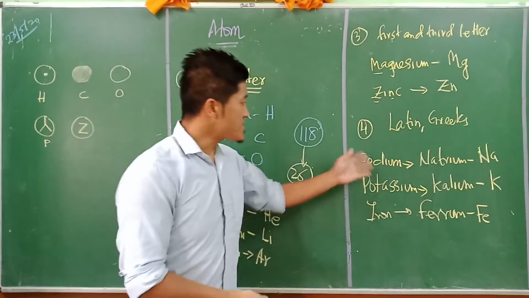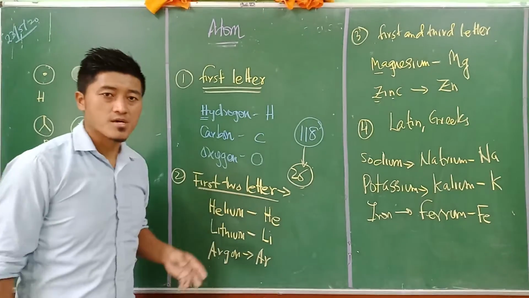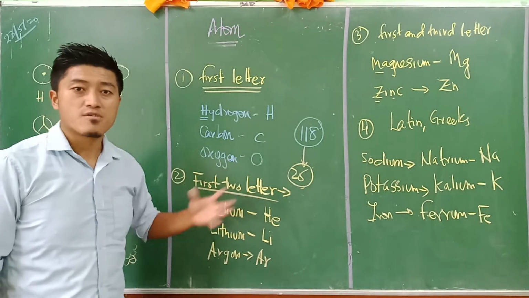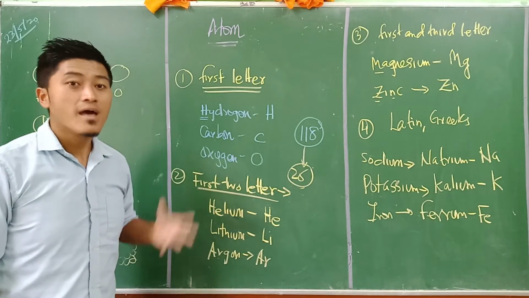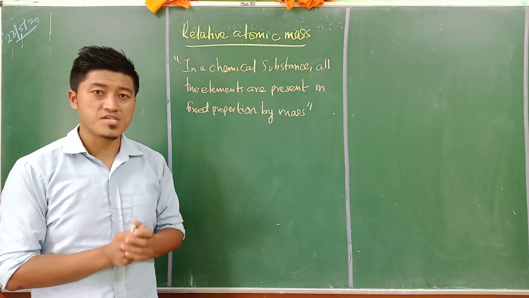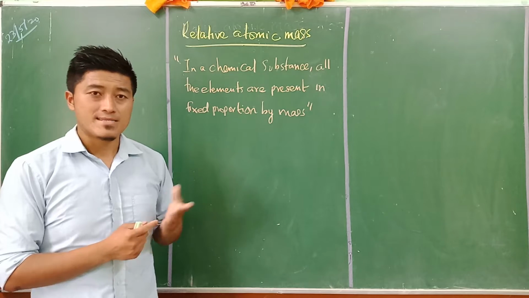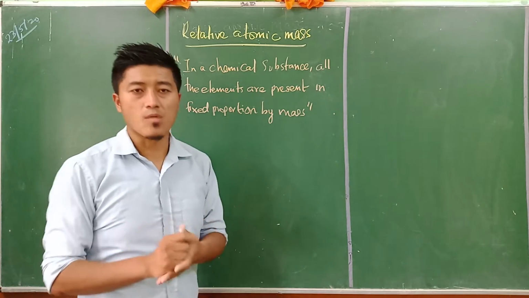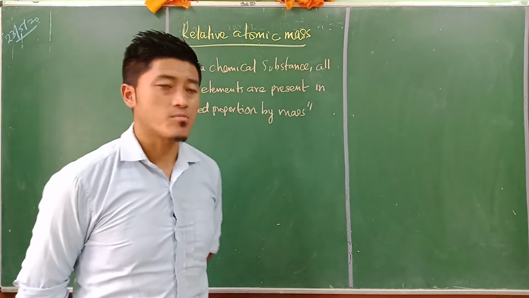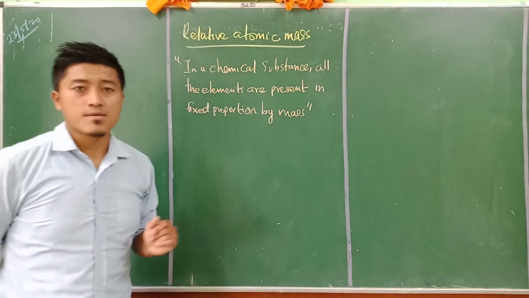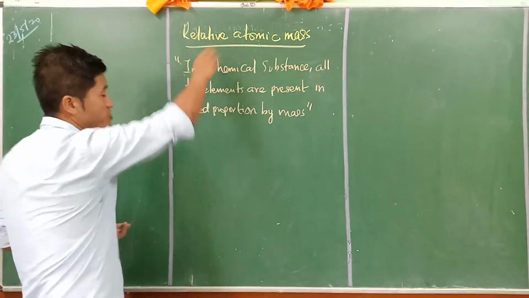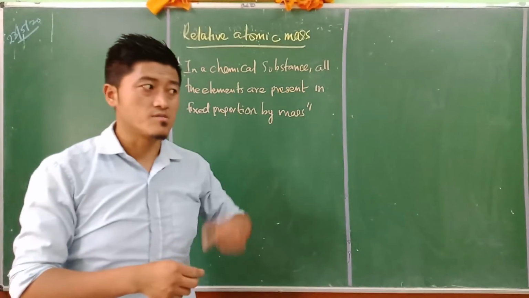So these are the methods the scientists adopted to give particular symbols to the elements, for us to have a better understanding of the elements. In the previous class, we talked about the atom and how the symbols were provided for the atom. Now, in this session, we are going to talk about the relative atomic mass. Normally, relative means in comparison with something else.